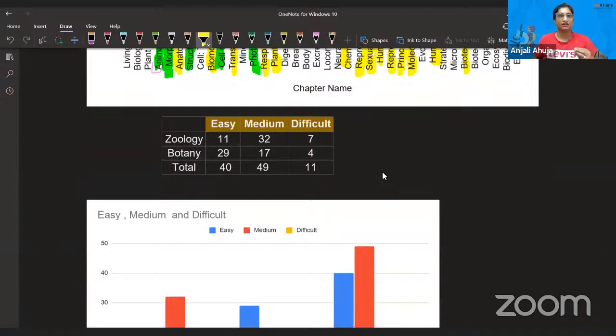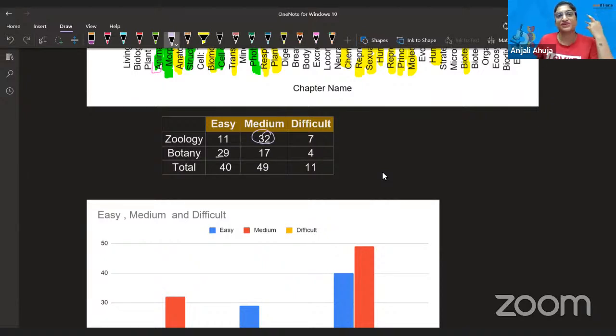Let me tell you a little more. If we segregate easy, medium, difficult in zoology and botany, look, in zoology, 32 questions were medium. Anyway, I was finding the whole paper very easy. I hardly found any difficult questions. In botany, 7 and 4 is not a big count, so those are medium questions.